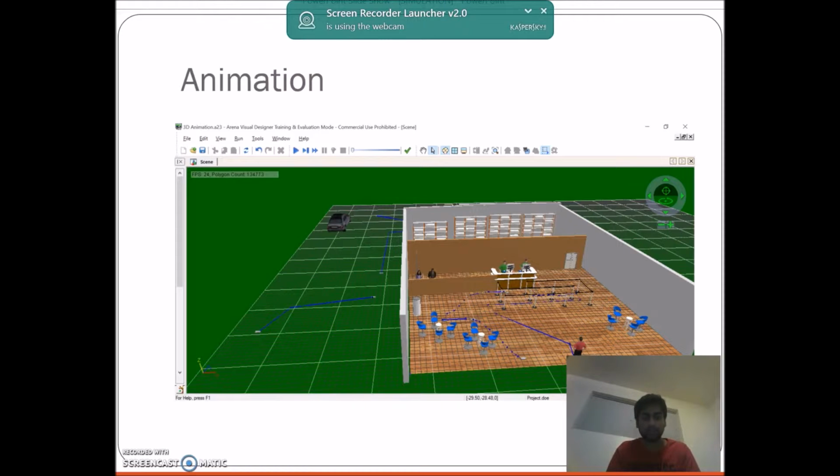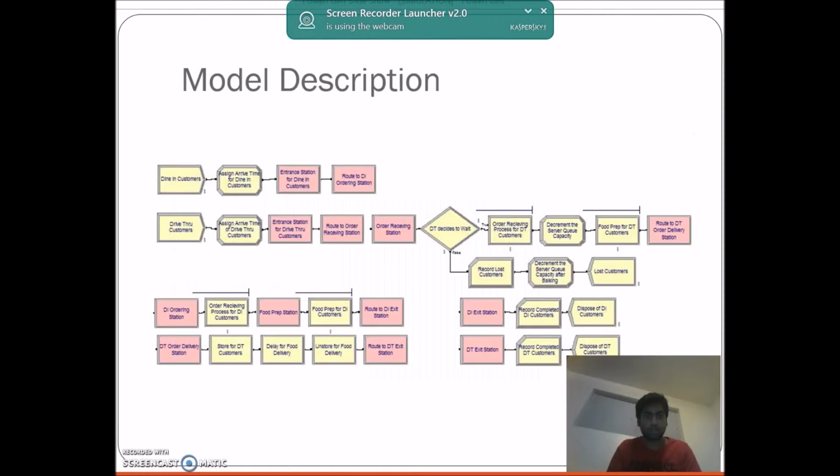Hi, I would like to discuss the model of the project. And this is the model of the project. Here we have 2 types of customers: the dine-in customers and the drive-thru customers. First let's talk about the dine-in customers. The dine-in customers arrive through this create module, and in this assign module the arrival time of the dine-in customers is assigned. The time at which the dine-in customer arrives is noted down. Then the customers enter through this entrance station, and with the help of this route module they are transferred to the DI ordering station.